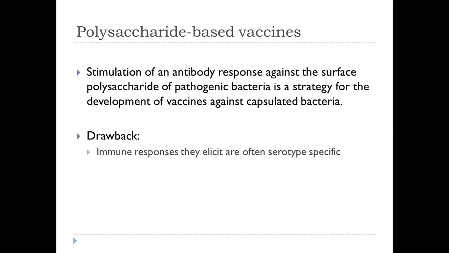The drawback of polysaccharide-based vaccines is that the immune responses they elicit are often serotype specific, because the chemical structure of capsular polysaccharides varies not only between bacteria of different species but also between different strains of the same bacteria.